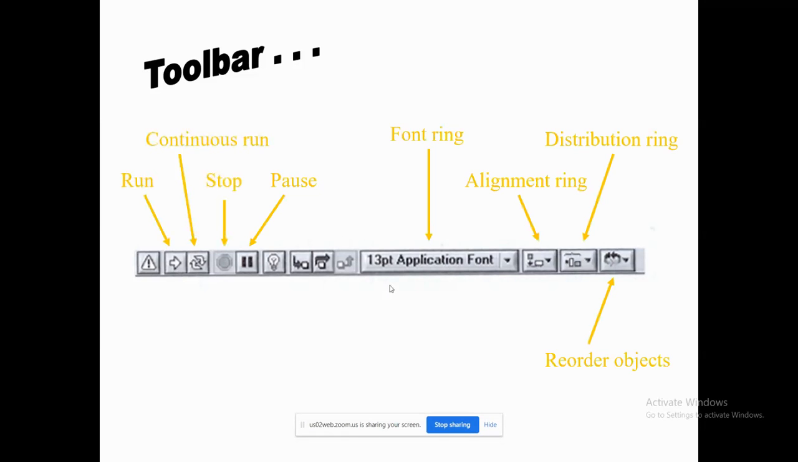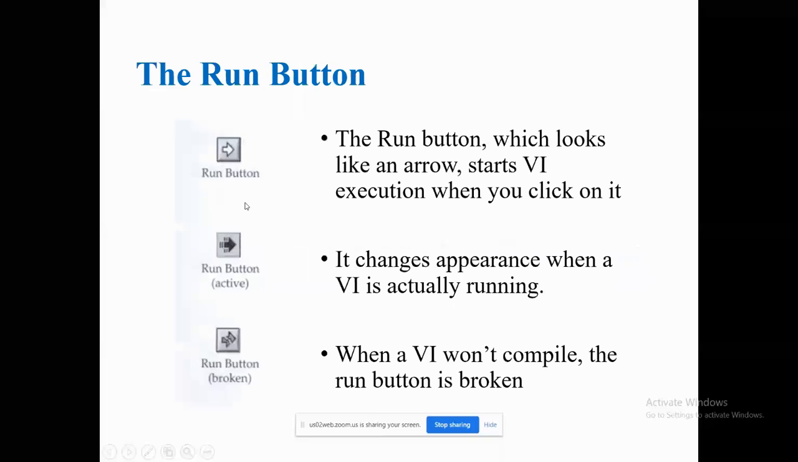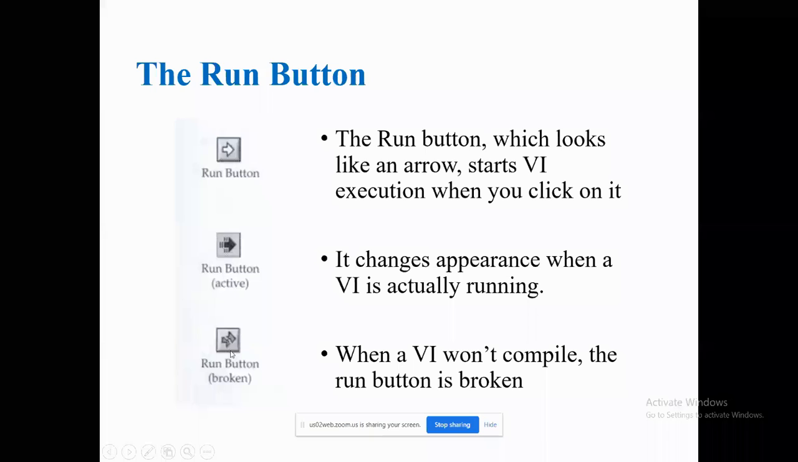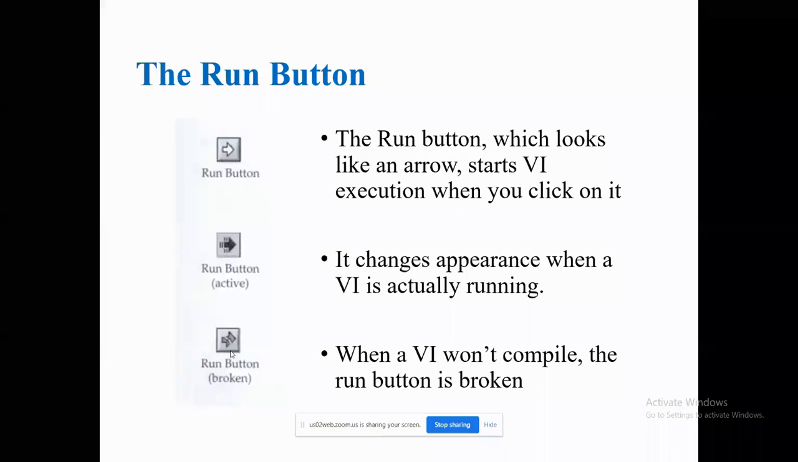Yeah, these are the things I already said. You just see these are important, and the run button. While it is active, that means once you click on this, if the program is running, you can see the run button is like this. And if the program is not compiling, it is unable to compile when the button is broken. So if you find some connections are wrong, then definitely the button is going to be broken.